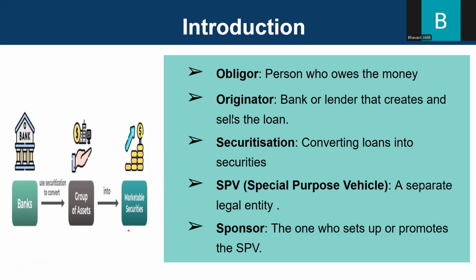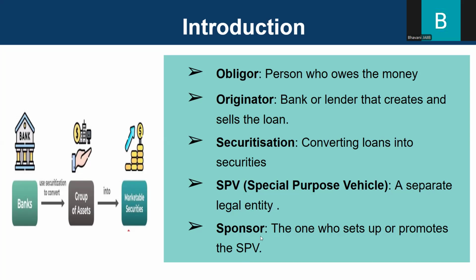Here, we have some important terms that we need to learn. Obligor is the person who owes the money, and originator is a bank or lender that creates and sells the loan. Securitization is converting these loans into securities. SPV is a special purpose vehicle, a separate legal entity which converts these loans into securities. Sponsor is the one who sets up or promotes this SPV. So this is about securitization of assets.